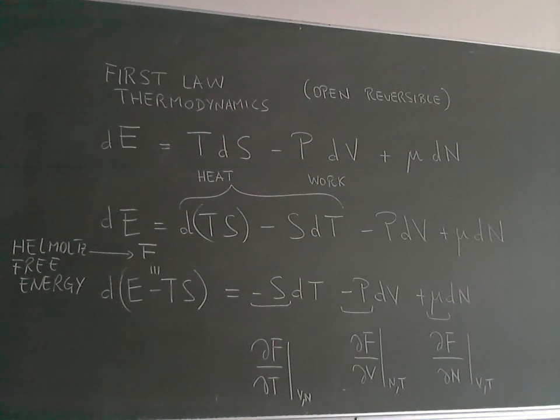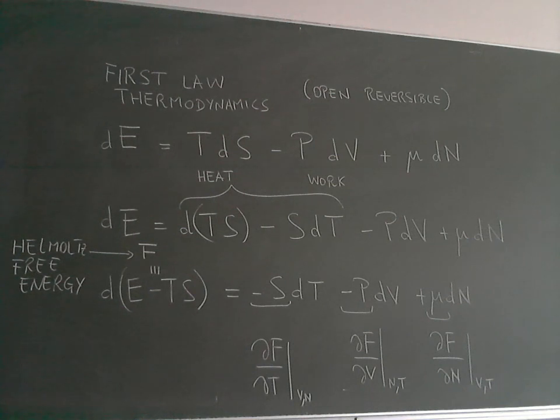I do the same trick as I did before. When I differentiate this Helmholtz free energy, now the controlled variables are T, V, and N. So it's easy to see with the same trick that dF/dT at constant V and constant N is minus S, minus the entropy.